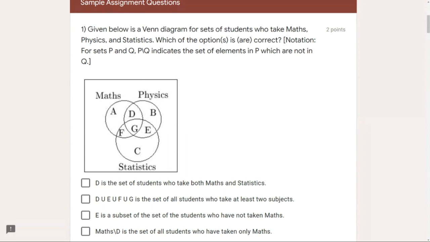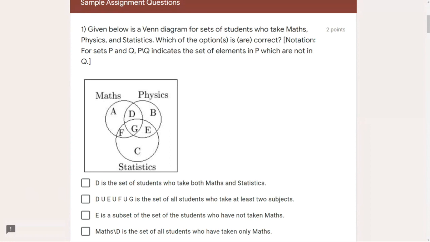Okay. So we have to tell which of the following options are correct here. First of all, let us see in the Venn diagram we have sets maths, physics, and statistics. These are represented by these huge circles that you can see. Three circles, they represent maths, physics, and statistics. Region A is only those students who have taken maths.